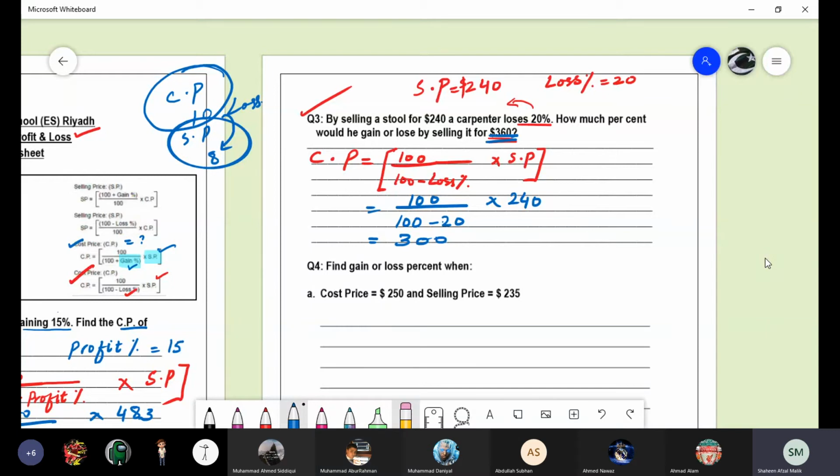So you can compare with this one. This is 360. This is 300. So is the cost price greater or the selling price greater? Cost price is this one, 300. The new selling price is $360. What is the new selling price? $360. Yes. Now you have selling price 360 and cost price is 300.